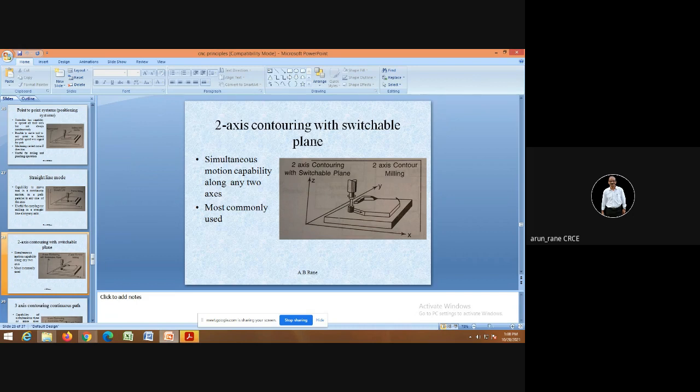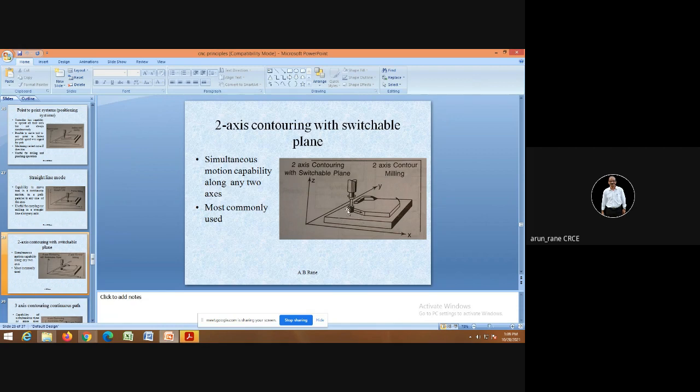Then another type of motion system is the two axis contouring system. Suppose I want to make this taper, and if this is x and this is y, there is a definite relation between them, that is y equals mx plus c.